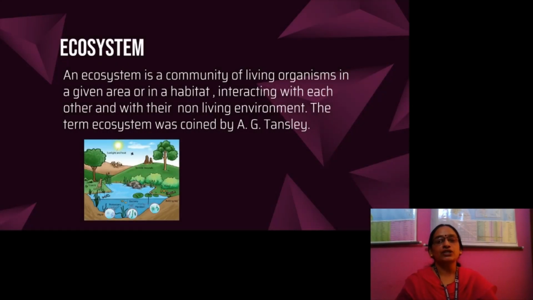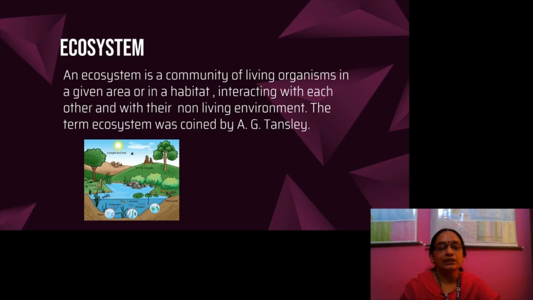What is an ecosystem? An ecosystem is a community of living organisms in a given area or habitat, interacting with each other and with their non-living environment. The term ecosystem was coined by A.G. Tansley. Here you can see in the figure, the sun provides us light and heat. Then it is used by the plants for photosynthesis.